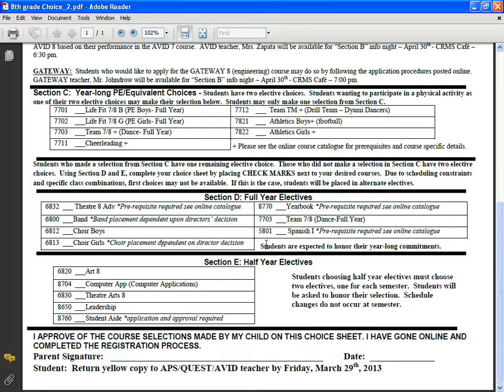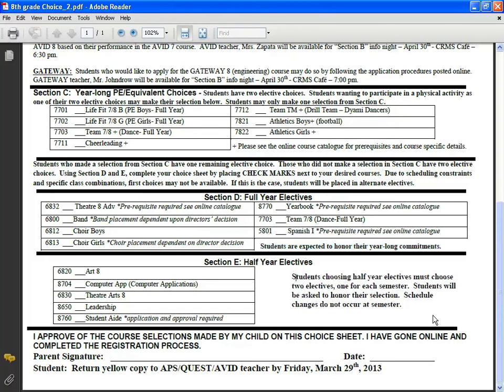Please make sure you understand that the year-long electives, we ask students to honor their year-long commitments. Spanish is a course that's a high school credit course. It is difficult, so if you sign up for it, you're knowing you're committing to a high school level course, and that high school level course will affect student eligibility for UIL events. So if you sign up for that course and you find that you're not doing well, we're still going to ask you to stick that course out. So please make sure you make these decisions wisely.